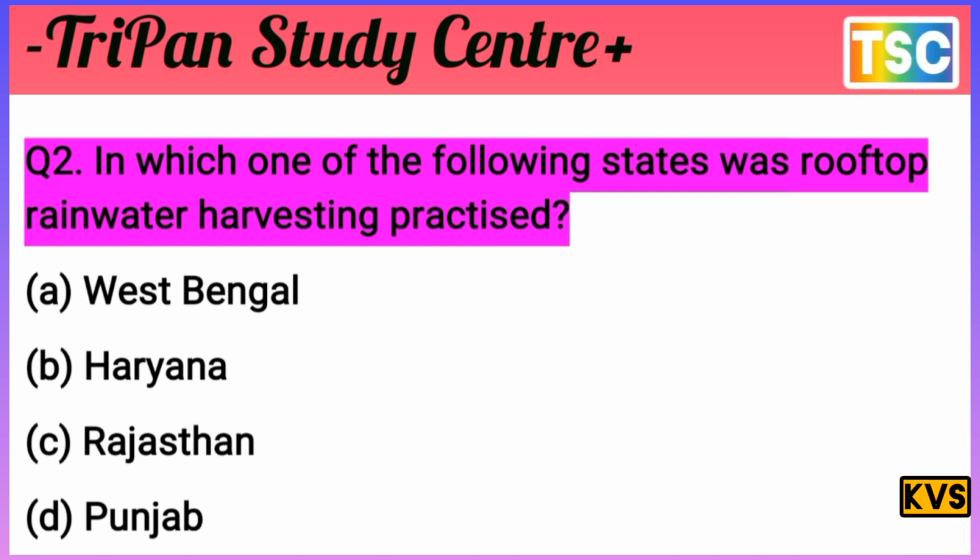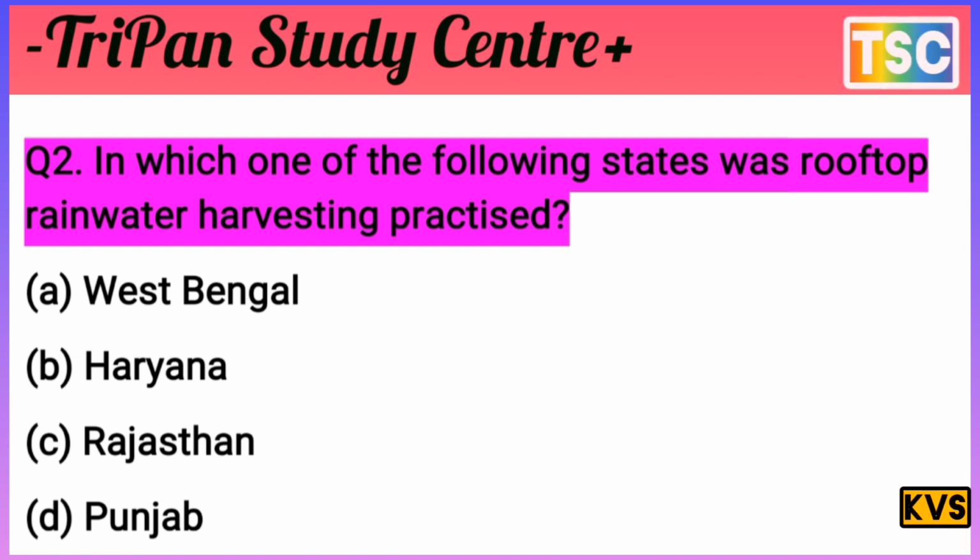In which one of the following states was rooftop rainwater harvesting practiced? Rooftop rainwater harvesting is mainly in desert areas, the reason being that there is less water there. The option A West Bengal is rejected, B Haryana is also rejected, Punjab is also rejected.